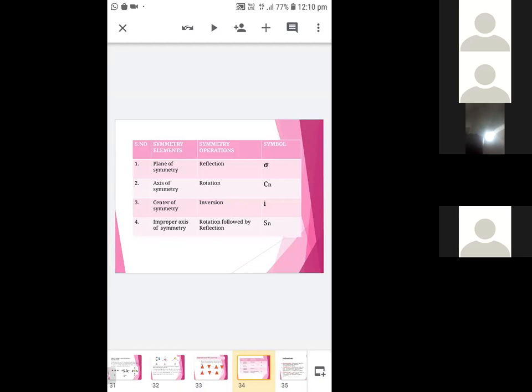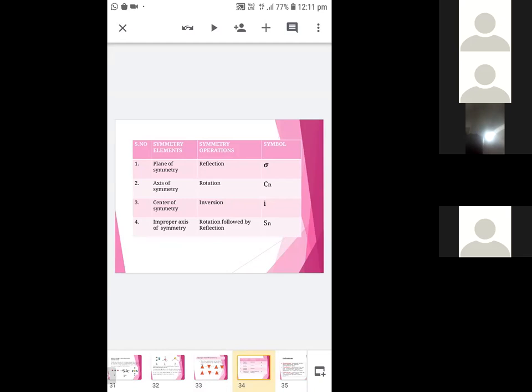So in short, we can write like this. That is plane of symmetry, axis of symmetry, center of symmetry, improper axis of symmetry, the 4 types of symmetry elements, with corresponding operation and symbol given here. Okay, so conditions of optical activity. All organic substances cannot be optically active. You should satisfy 3 conditions. There should be an asymmetric atom, the mirror images should be non-superimposable, and there should not be any symmetry elements.